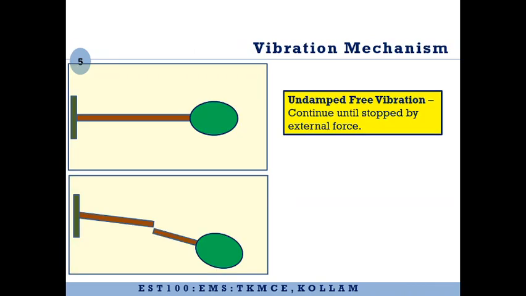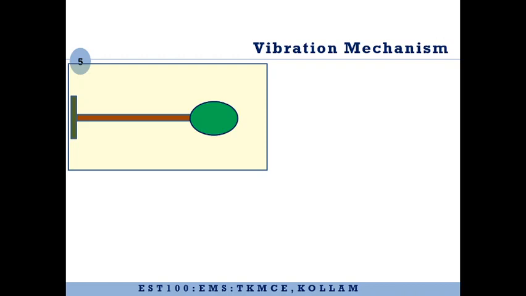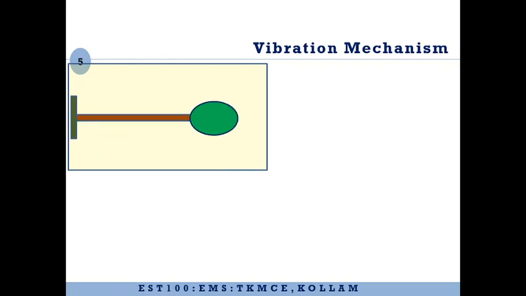For example, if we consider the previous slide, if we consider this system, when it is displaced from its mean position and it goes down, what is bringing the body back to its original position is the stiffness or the elasticity of this particular supporting structure. So this elasticity or the stiffness of this supporting structure will try to bring it back to its original position. And at this position, what is happening?